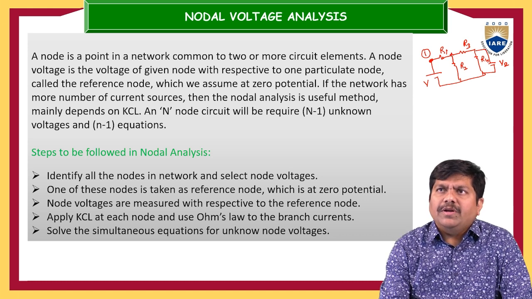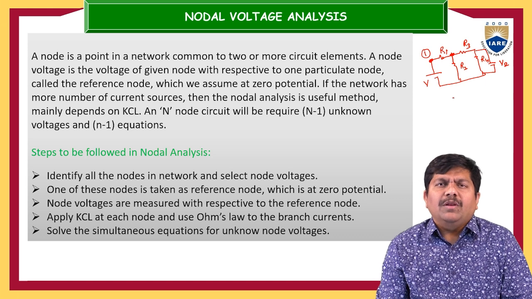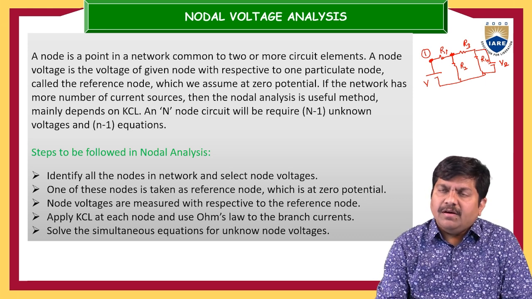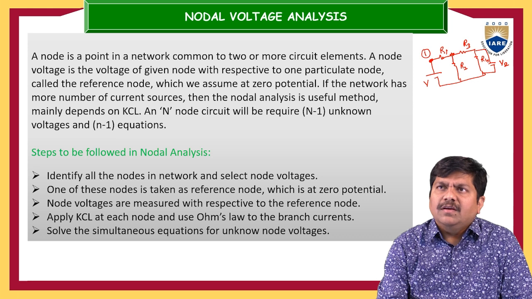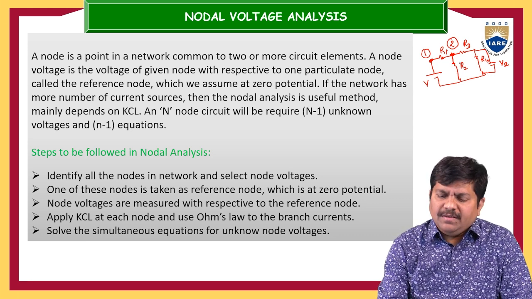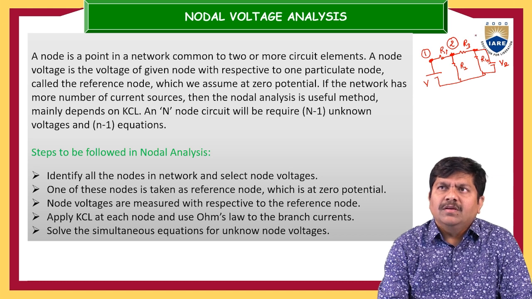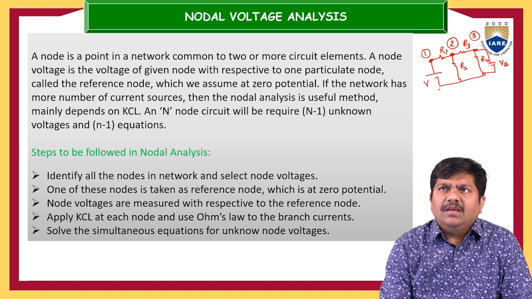Similarly, at this point R1, R2 and R3 are meeting. When more than two elements meet at a common point, you can make it a node. This is node number 2, where three elements meet together. Similarly, at this point R3, R4 and one more voltage source meet, so you can take it as node number 3. This is the procedure to earmark the nodes.